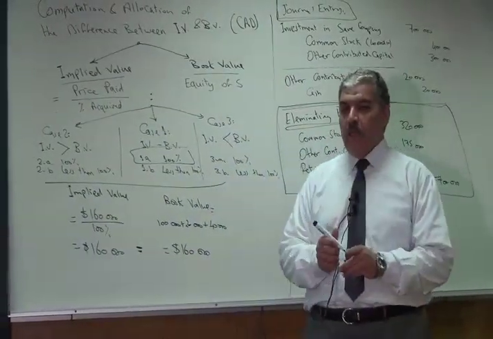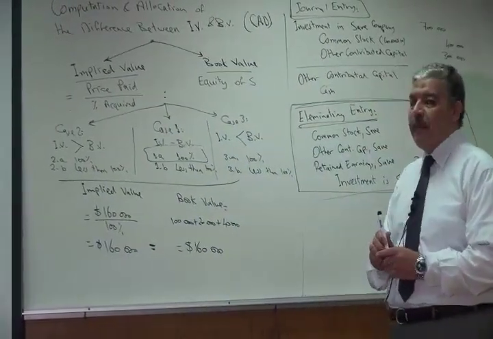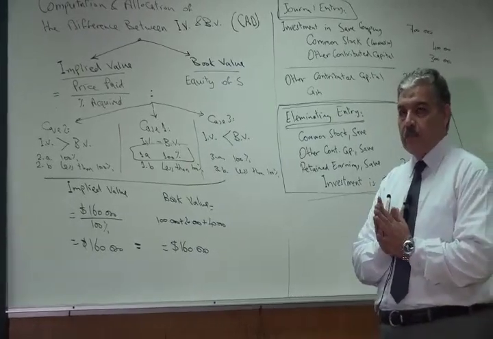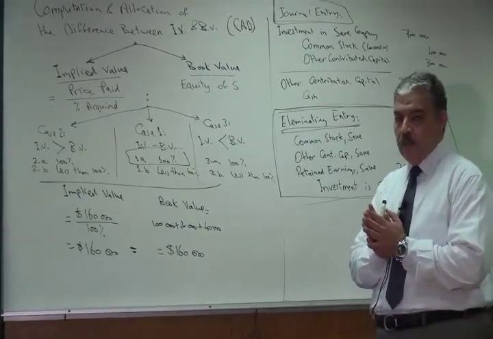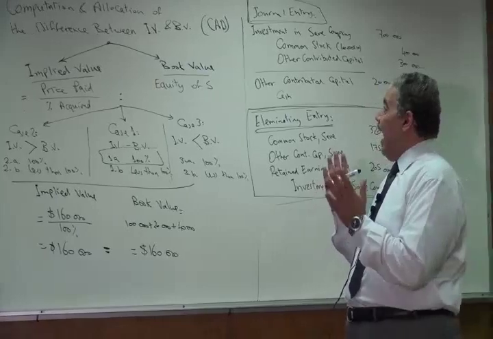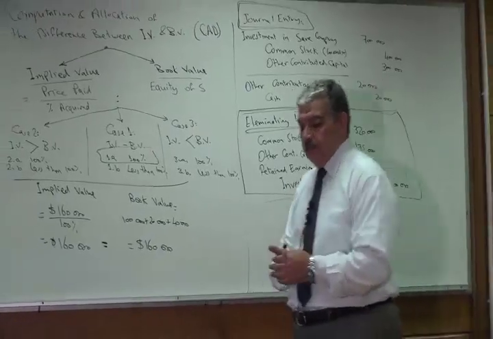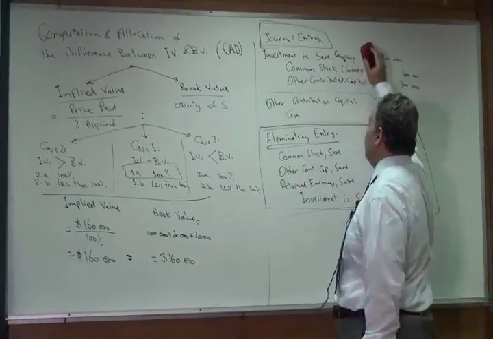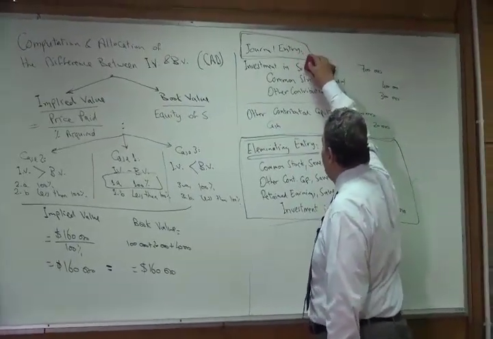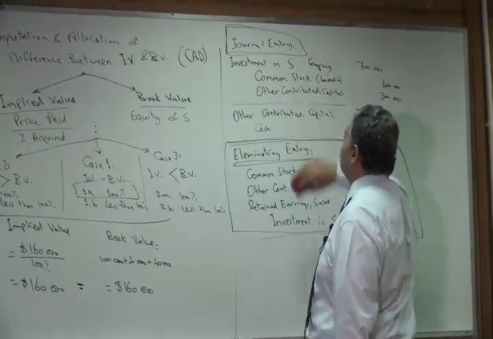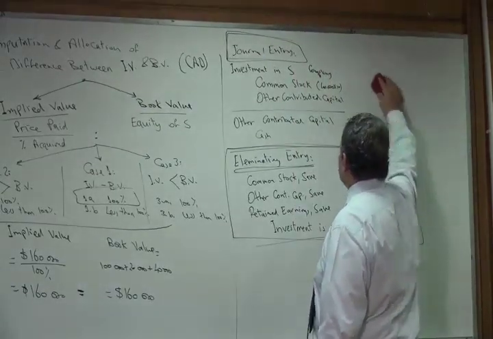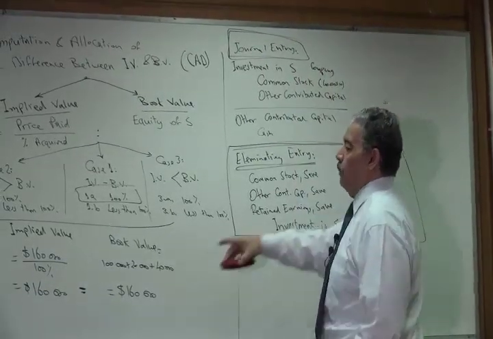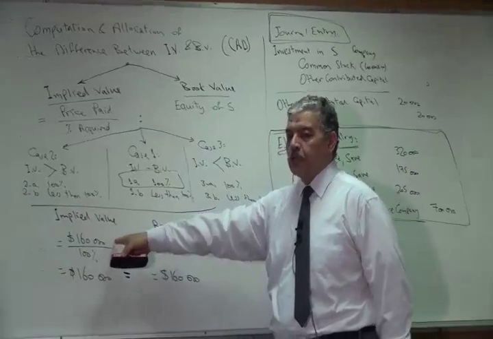We agreed the journal entry will usually be the same. Debit, investment in this company, and credit the consideration given. So in our case here, the journal entry will be debit investment in S company. For how much? We paid $160,000.